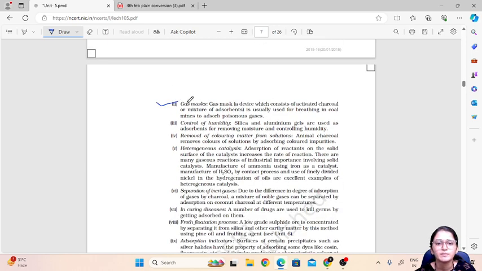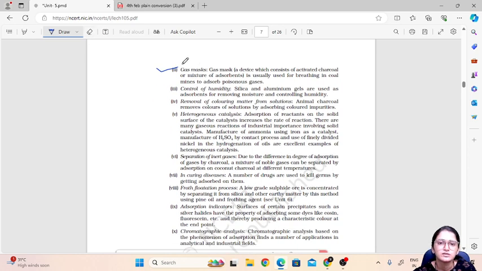The second important application is the gas mask. A gas mask is a device which consists of activated charcoal or a mixture of adsorbents. It is used for breathing in coal mines or to adsorb poisonous gases. So this is used in coal mines basically by the workers to adsorb the poisonous gases. This is very important, and it has been asked in previous papers. Then control of humidity. Silica and aluminium gels are used as adsorbents for removing moisture and controlling the humidity.